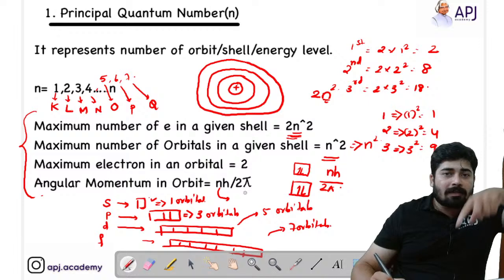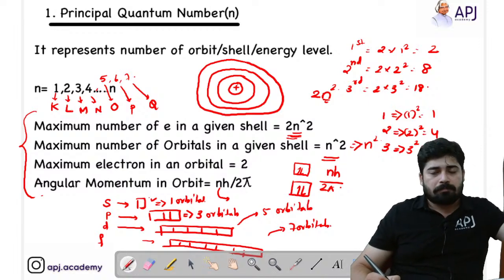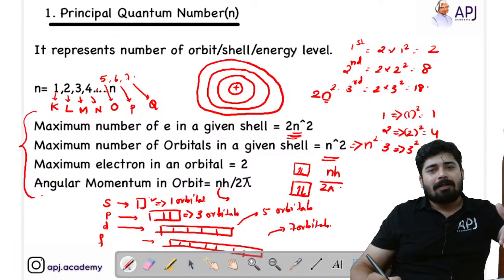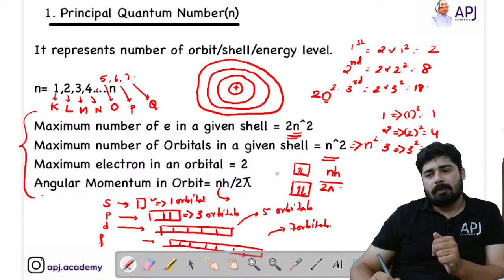If the electron is revolving in the first shell, then its angular momentum is equal to h by 2 pi. If the electron is located in the second shell, then its angular momentum is equal to 2h by 2 pi. If the electron is present in the third shell, then its angular momentum is equal to 3h by 2 pi. So that's very simple, right?